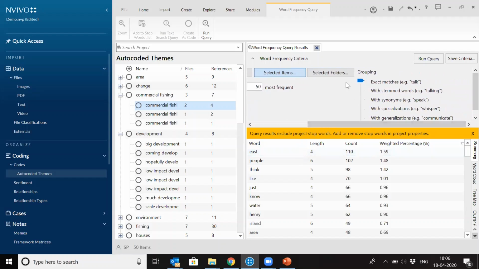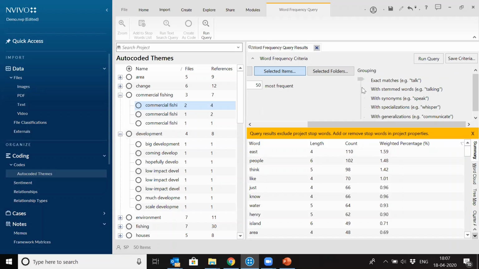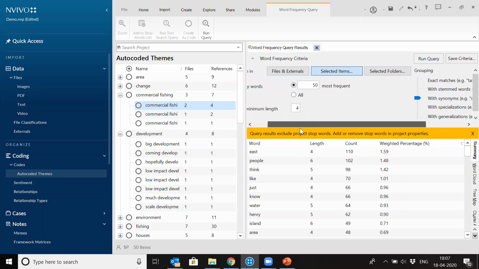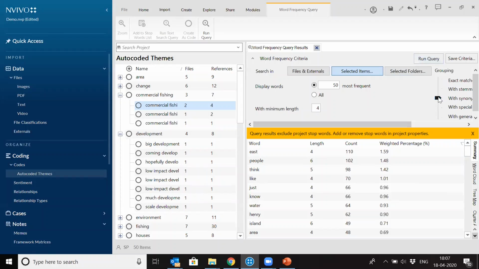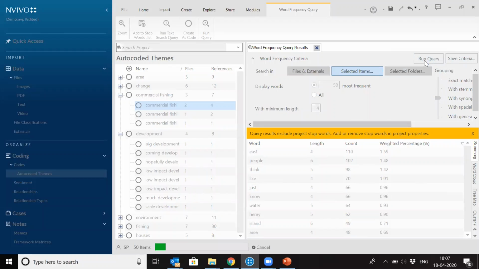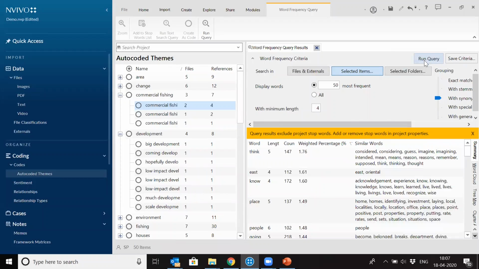But you can see there's the option of a grouping slider, which further helps you in making this query better. Right now it is looking for exact matches, but you can change it to synonyms also, or specializations or generalizations. So I'm keeping it as synonyms. And if I run this query once more after dragging the slider to synonyms, you will see there will be a change in results. Why? Because it is grouping similar words together. So now think is the most frequent word, because it is grouping all these words together.